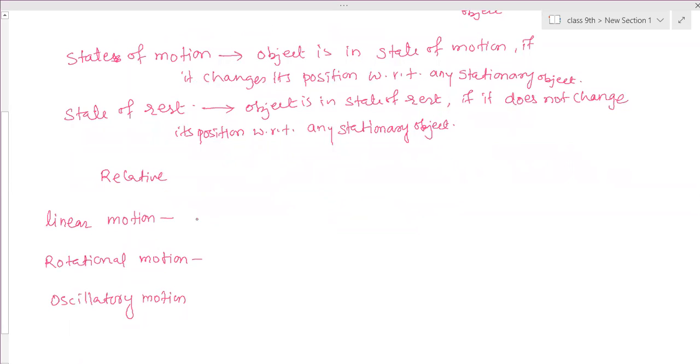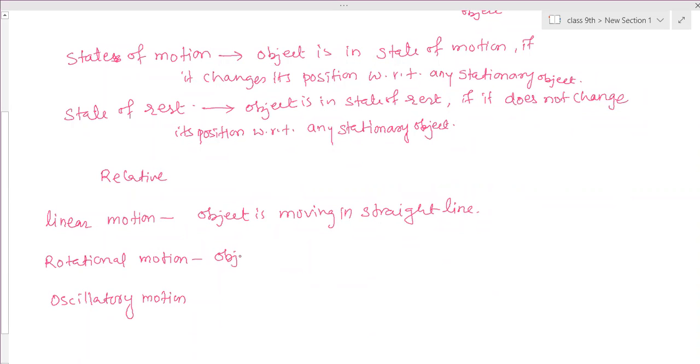Linear motion means the object is moving in a straight line. That type of motion is called linear motion. Rotational motion means the object is revolving around a fixed object.